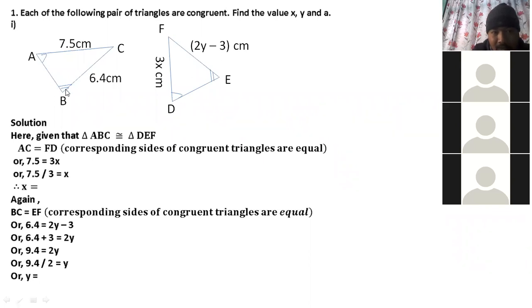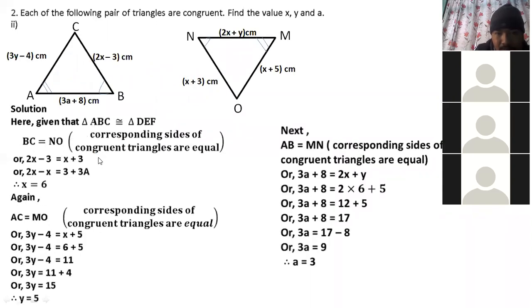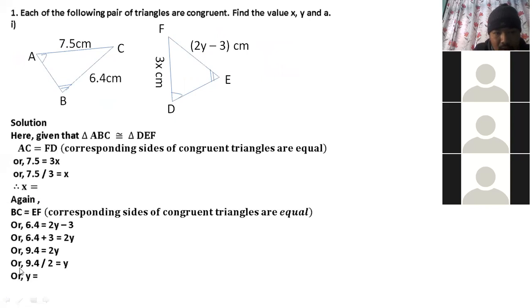In the same way, can you tell the next one? Look here. What is the corresponding side of AC? AC is opposite to which angle? Angle B. Angle B is equal to which angle?